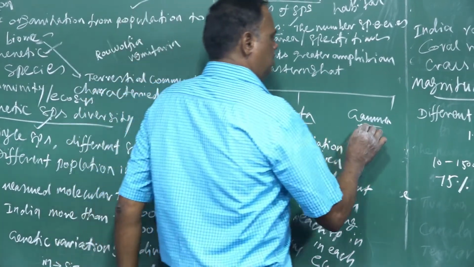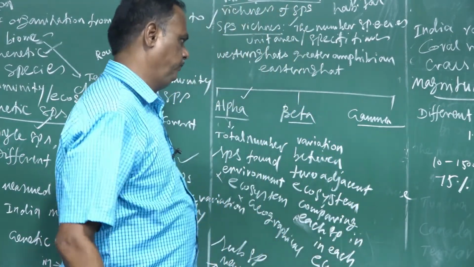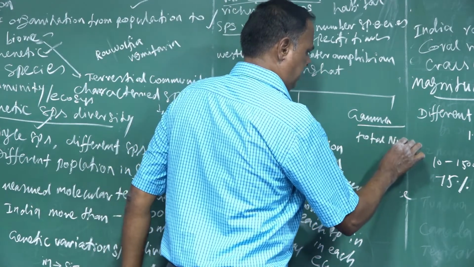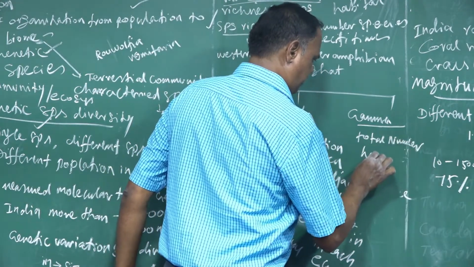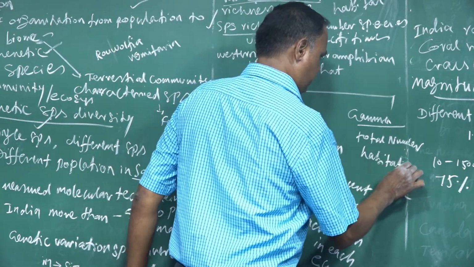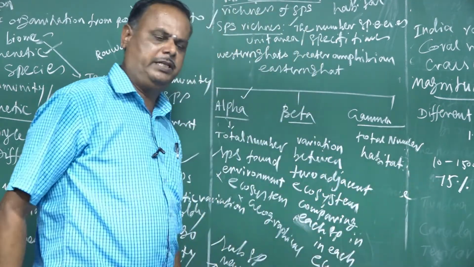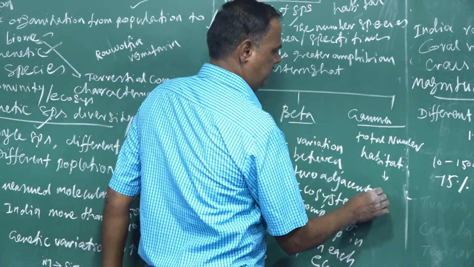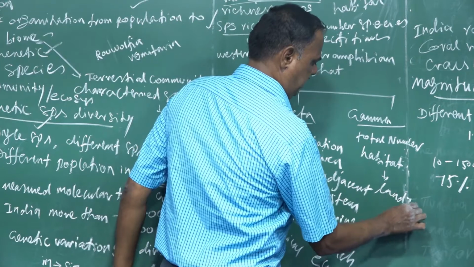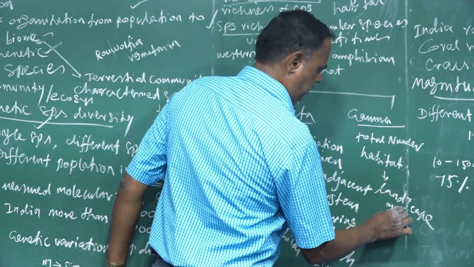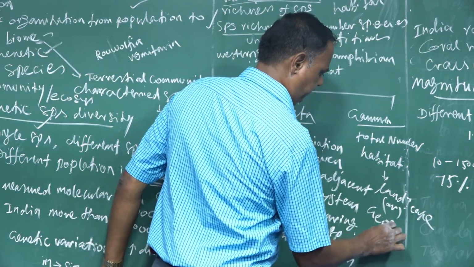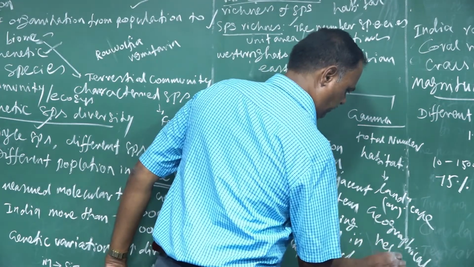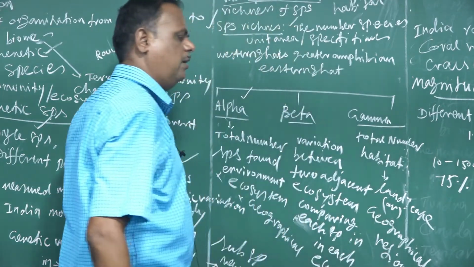Next is gamma species diversity: the total number of habitats. What is a habitat? The place where organisms naturally live. The total number of habitats found in a landscape or geographical region, for example.